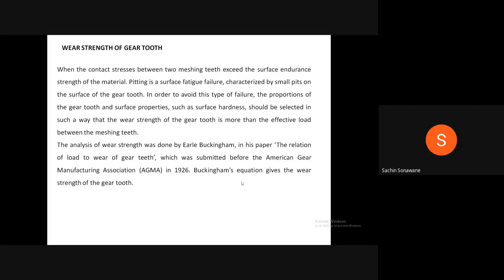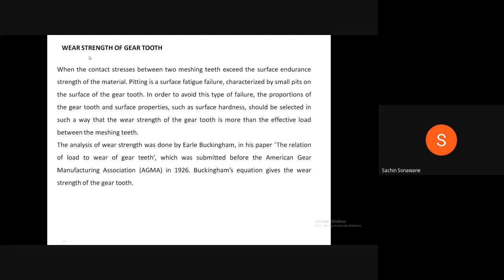Today, once again, I will repeat this derivation, wear strength of gear tooth, and we will solve one problem. Therefore, all the students must be ready with their notebook, pen, and calculator.